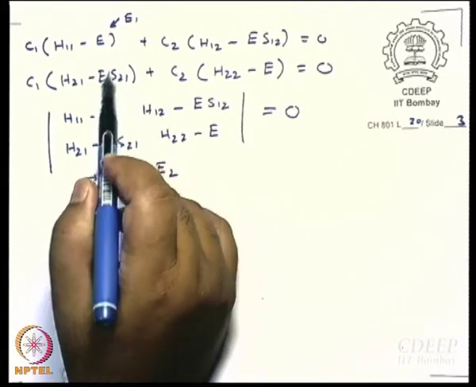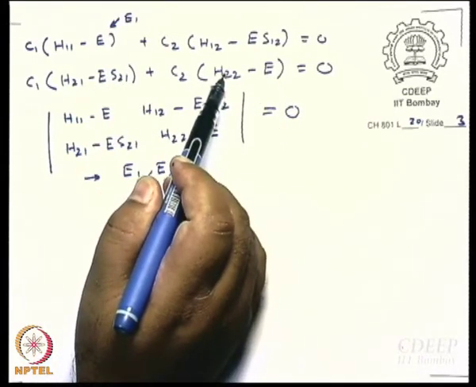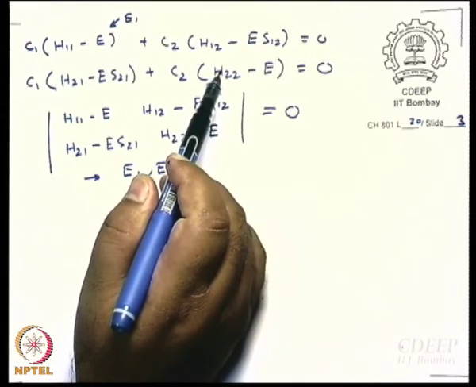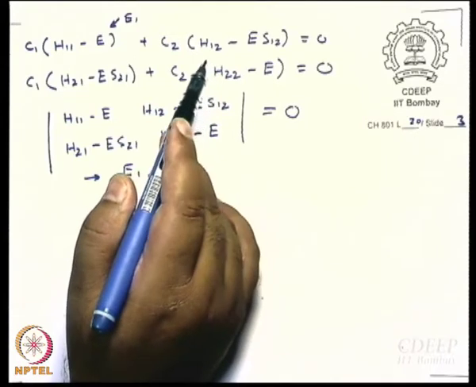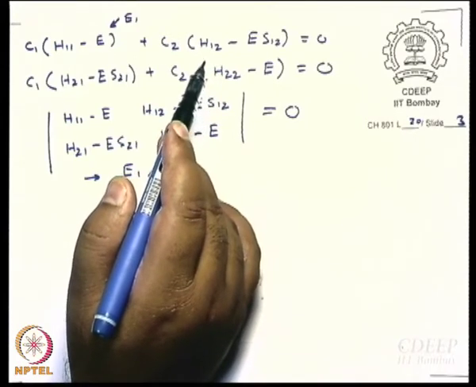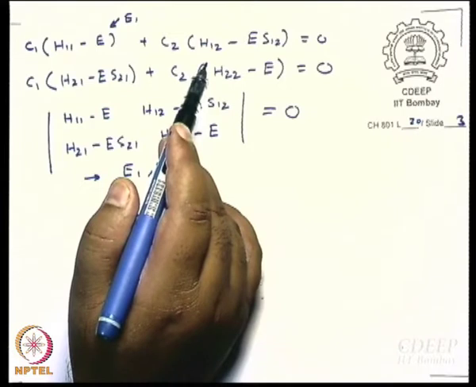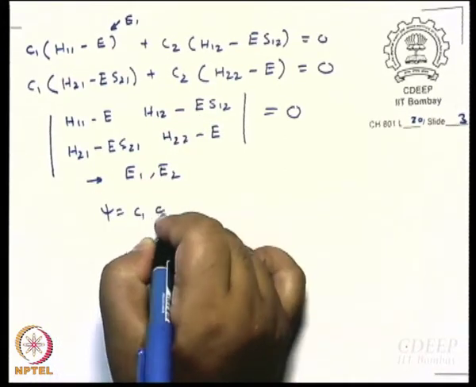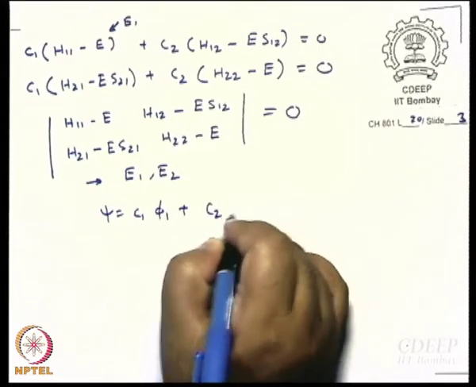You just put in E1 in both the equations. Now, it becomes an equation in C1 and C2 that you can solve. You solve that and you find what is C1, what is C2. Once you know what is C1, what is C2, what is it that you have worked out? The molecular orbital wave function, psi. Do not forget, psi equal to C1 phi 1 plus C2 phi 2, right?